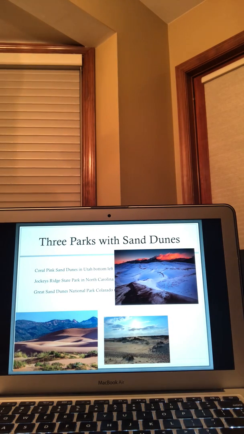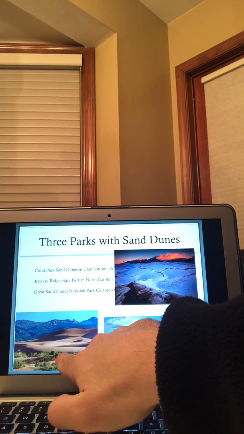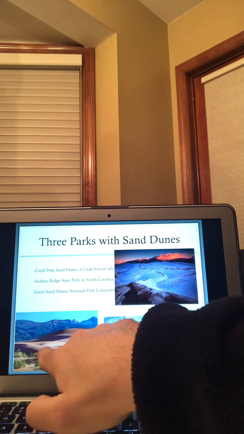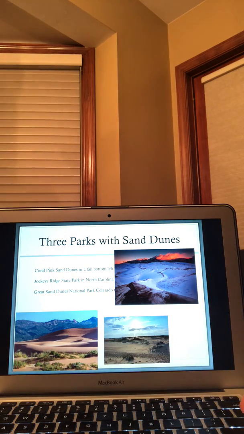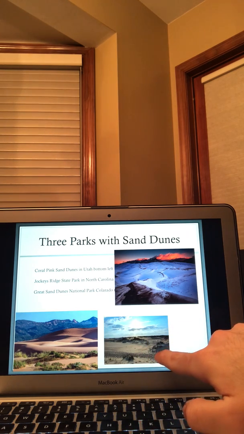So, three parks with sand dunes. Here's a couple listed. Down on the left, we have the Coral Pink Sand Dunes in Utah. You see that little orange, pinkish color there. Very, very dry area. Down in the middle, we have Jockey's Ridge State Park, North Carolina.